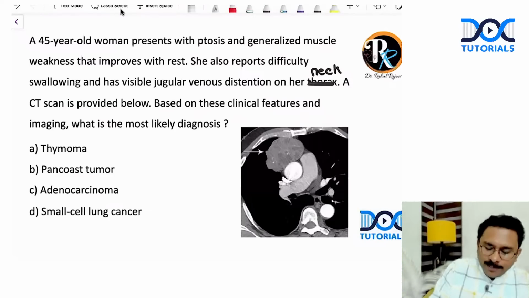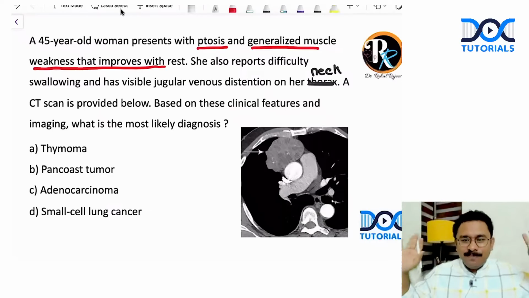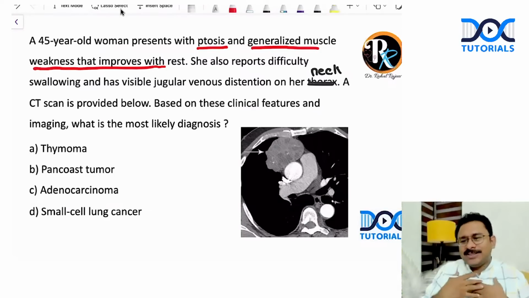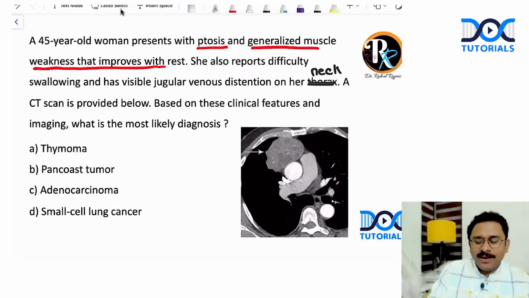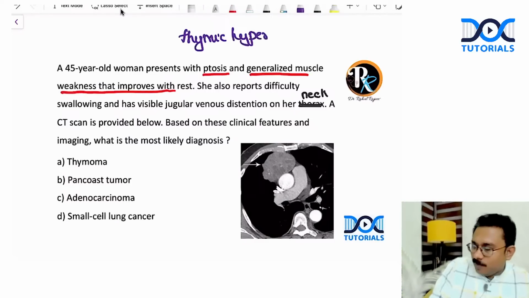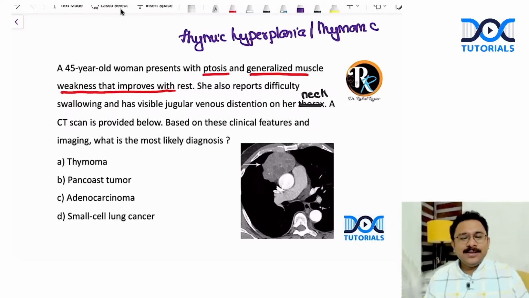Now, whenever you hear about ptosis and generalized muscle weakness, even if you don't know anything about CT scan, you know that there is myasthenia gravis, that improves with rest and worsens with activity. Now, some sort of swallowing difficulty, JVP distension. So there is some sort of a mass that is compressing. And what is a mass that can occur in such a patient with myasthenia gravis? It's usually a thymic pathology, which is usually a thymic hyperplasia or thymoma. Correct or not? Now the question is, what is the likely diagnosis?